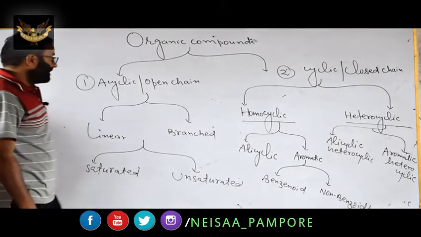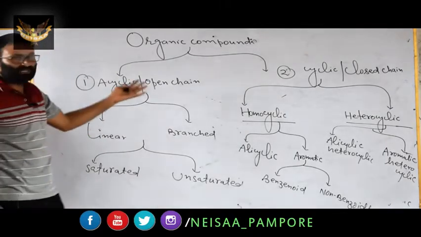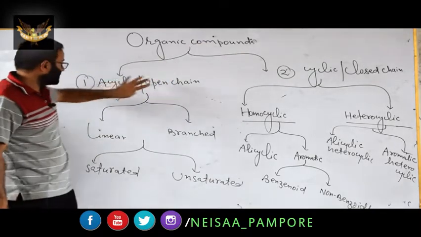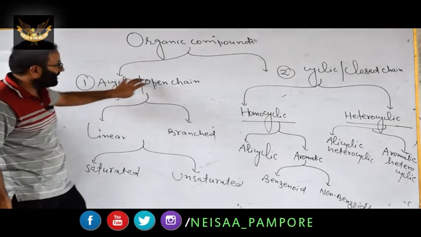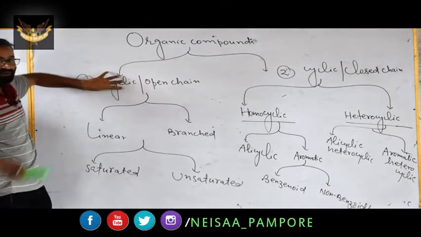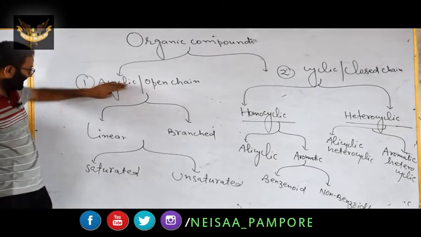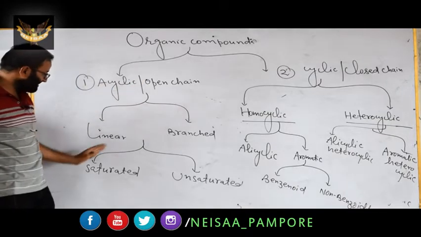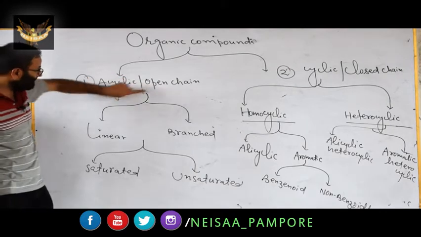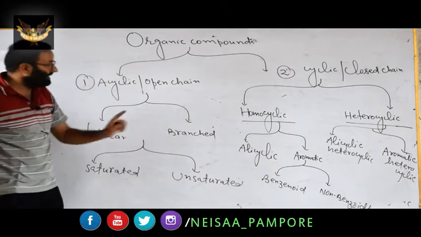This is the projection of classification of organic compounds. You can remember this classification as, organic compounds have been broadly classified into two categories, acyclic or open chain, cyclic or closed chain. You know the definition, when all the carbon atoms are free, there is no ring formation. It is of two types, linear or branched. It is of two types, saturated and unsaturated. The same class can be either linear or branched. It is the same class, it can be either saturated or unsaturated.